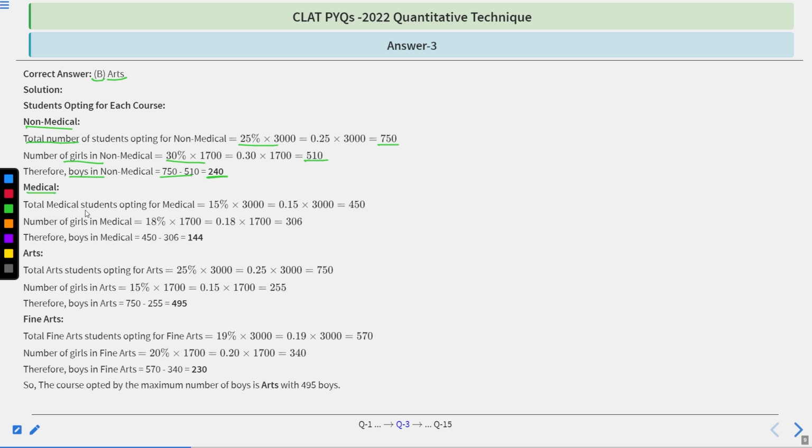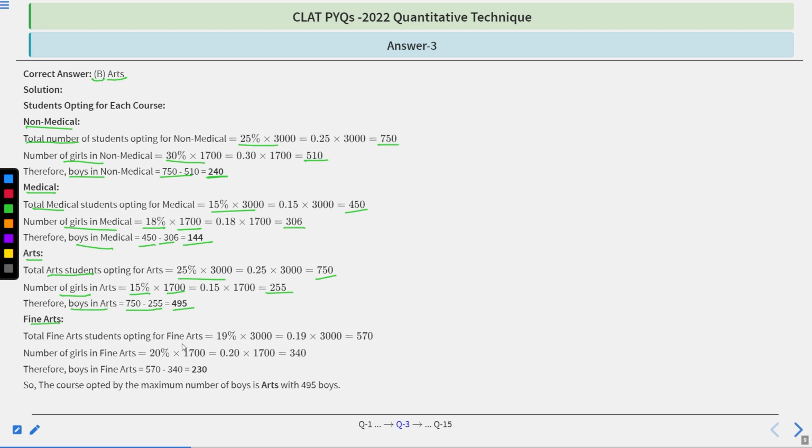In medical, total students in medical, 15% of total number of students, means 450. Number of girls in medical, 18% of total girls, means 306. Now number of boys means 450 minus 306, you will have 144. In arts, total number of students, 25% of total number of students, you will have 750. Number of girls in arts, 15% of total number of girls, means 255. Now 750 minus 255 means 495 will be the number of boys in arts.